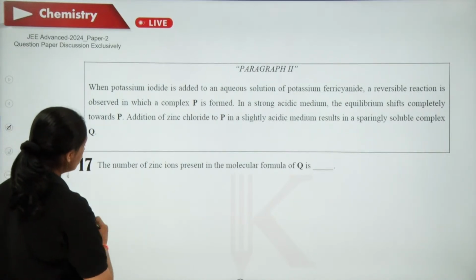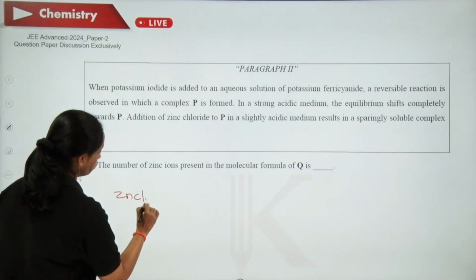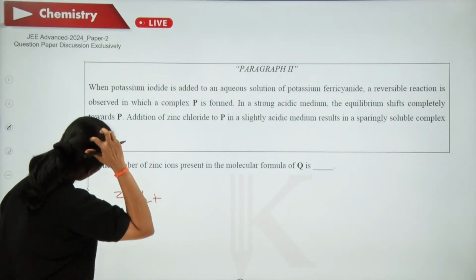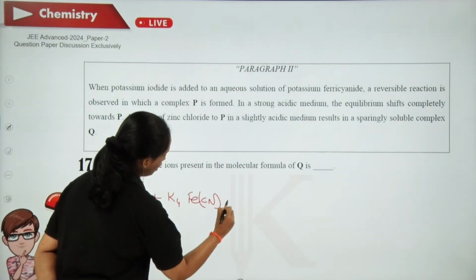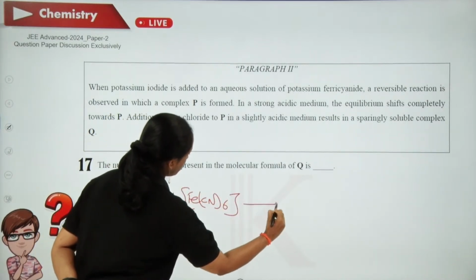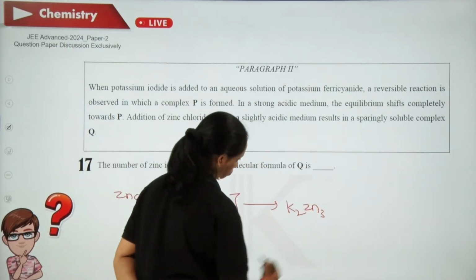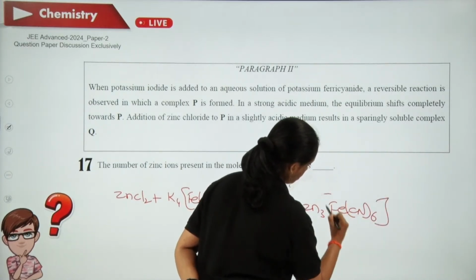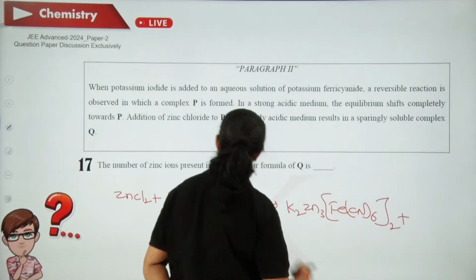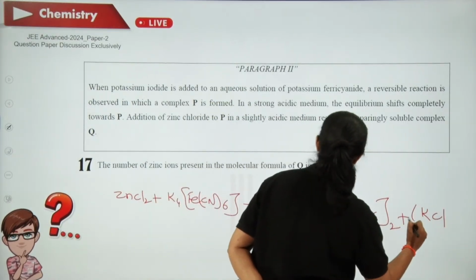So what is that equation? When you take ZnCl2 and make it react with K4[Fe(CN)6], what is formed? K2Zn3[Fe(CN)6] taken twice, along with which you are getting KCl.